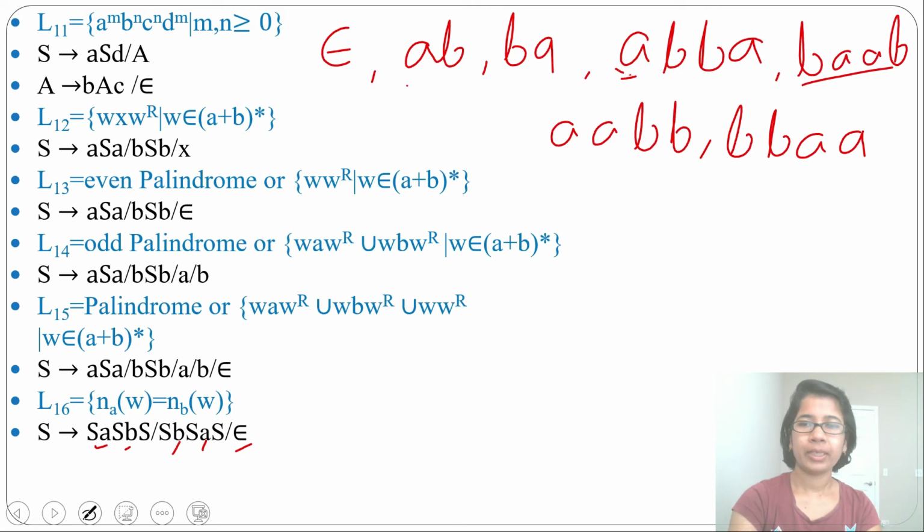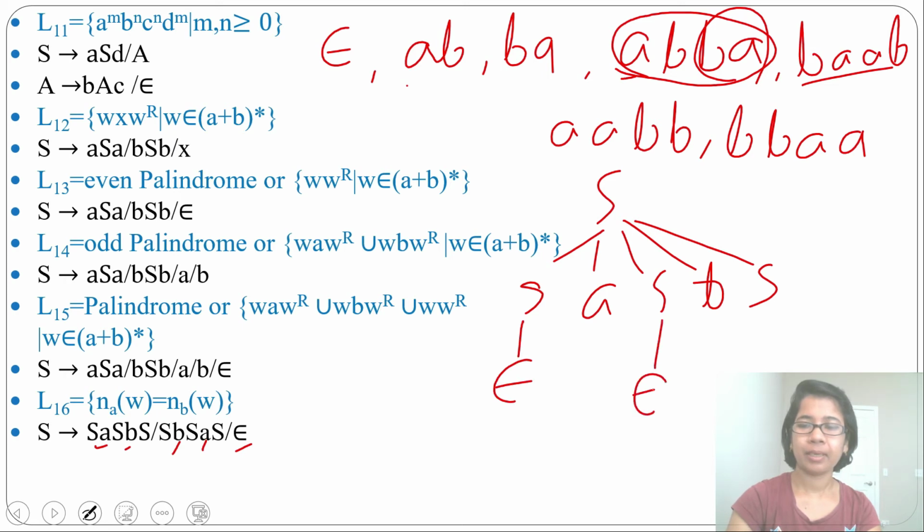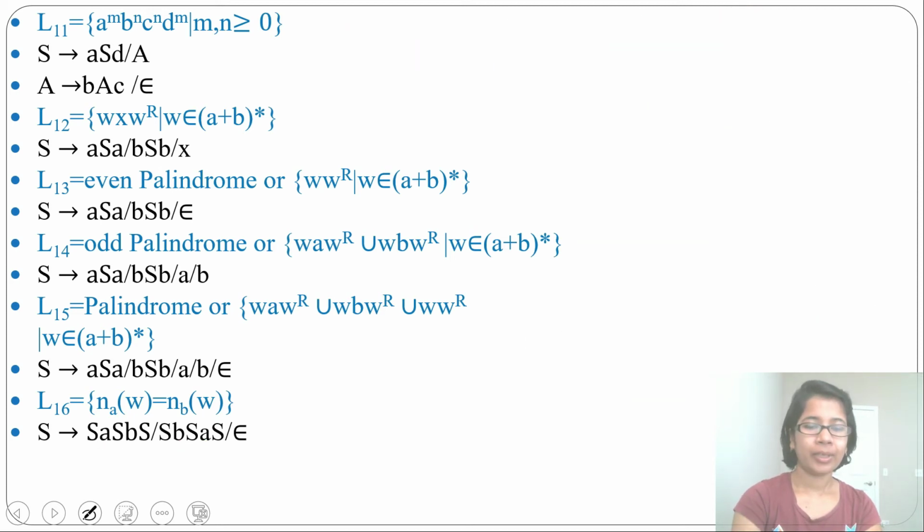Suppose you want to generate ABBA. How will you derive this? From S you can derive S A S B S. We got AB. Then we need another BA. From this S you can derive epsilon. From this S you can derive epsilon. From this S you can derive S B S A S. And from all the S you can derive epsilon. Okay, so we got ABBA. You can derive any string where the number of A equals the number of B from this grammar.